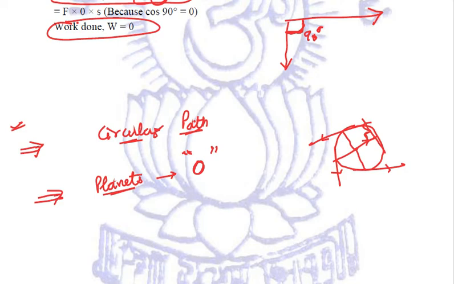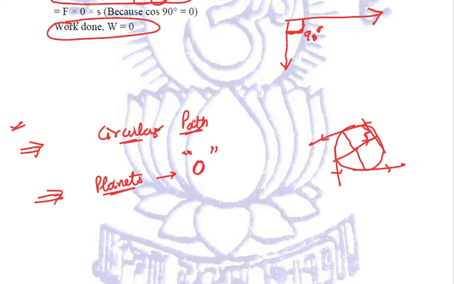Same is the case with all the satellites which are revolving around the planets, whether it is the natural satellites or the artificial, man-made satellites that we have sent and that are revolving around the earth.